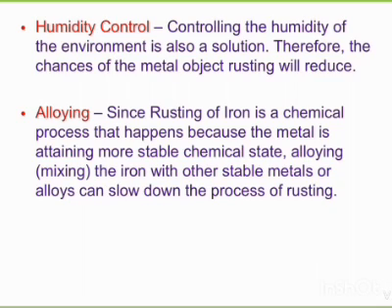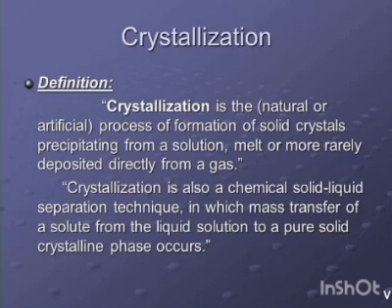Cooking utensils, scissors, surgical instruments, etc. are made of stainless steel and do not rust at all. So this is all about rusting. Now the next topic is crystallization. As rusting is an example of chemical change, crystallization is an example of physical change.